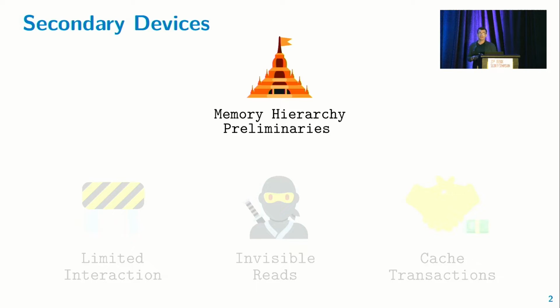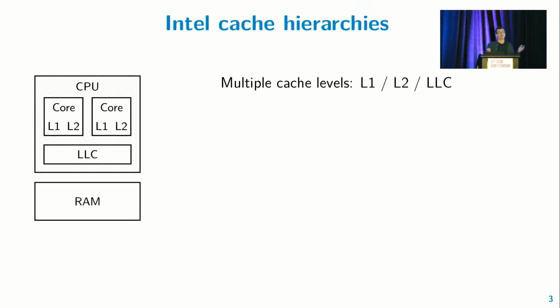Let's start with some basic preliminaries first. The object we'll be studying will be recent Intel server processors, so that's the Xeon product line. And like other processors, they have multiple levels of caches. You have the L1 and L2 cache private to the core and close to the core. And you also have the shared last level cache, which is shared among all the cores. Now, as you move from the CPU to memory, the caches get larger, but also the access time gets larger. And this leads to a timing side channel which an attacker can use to infer memory activity or contention in specific levels of the cache hierarchy.